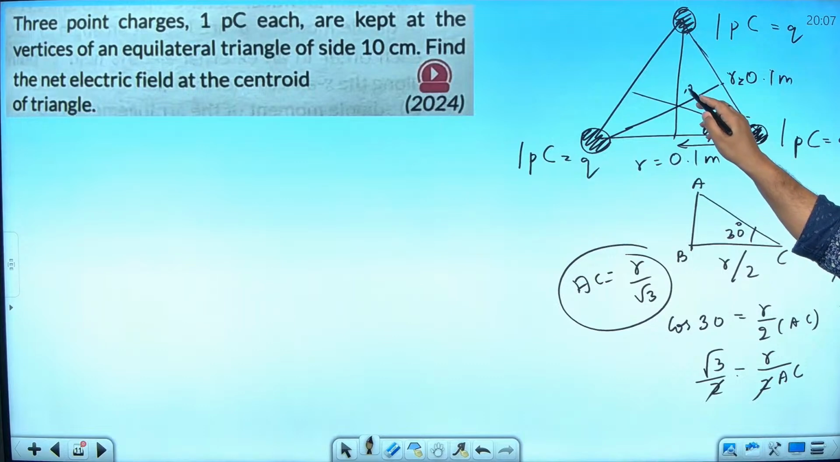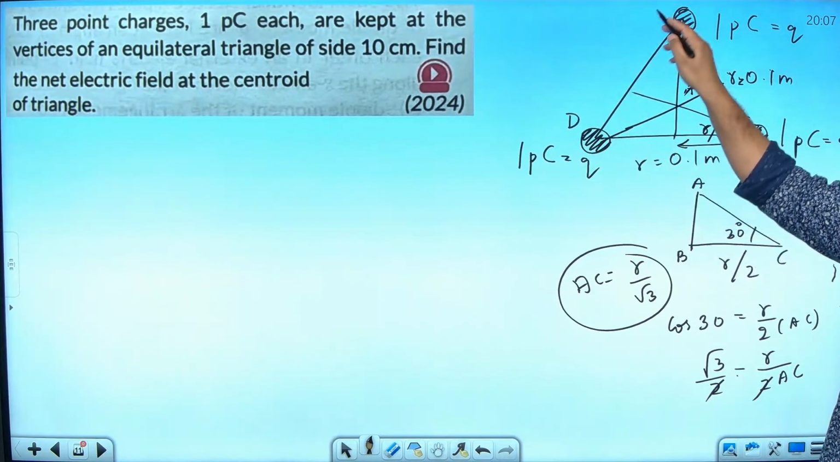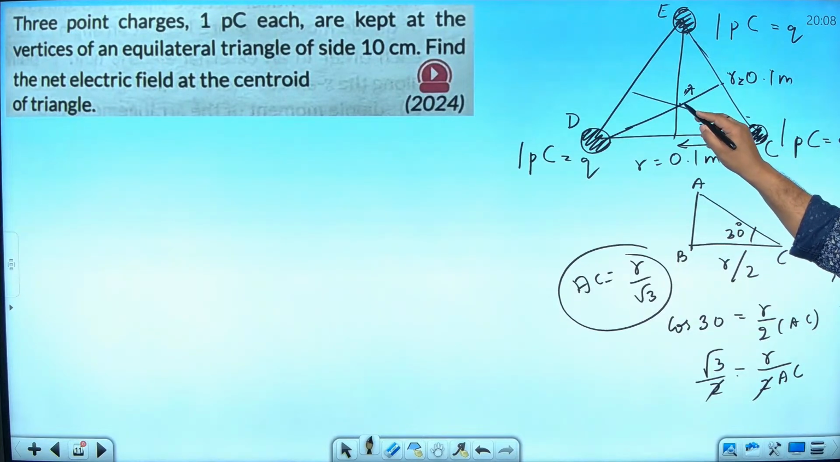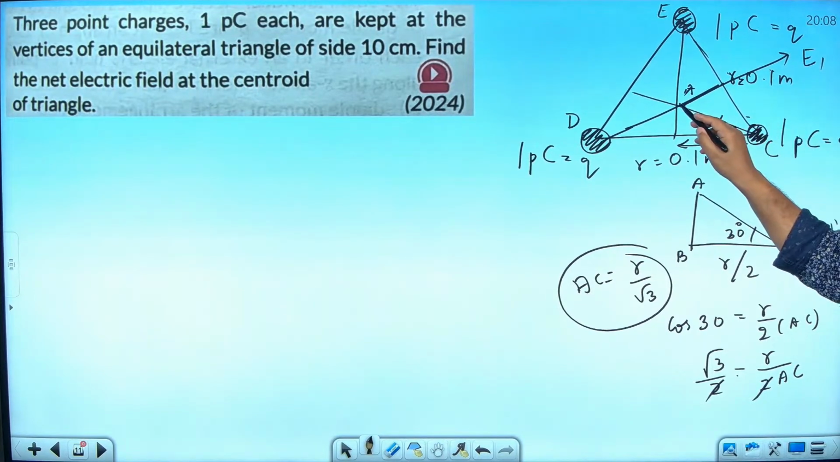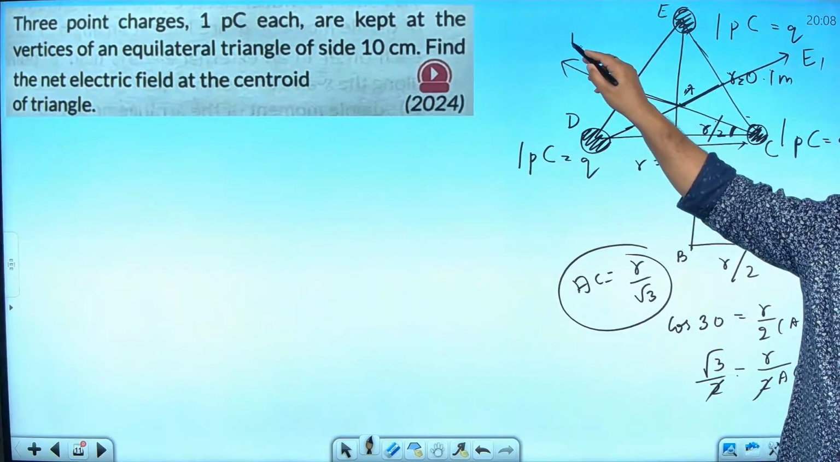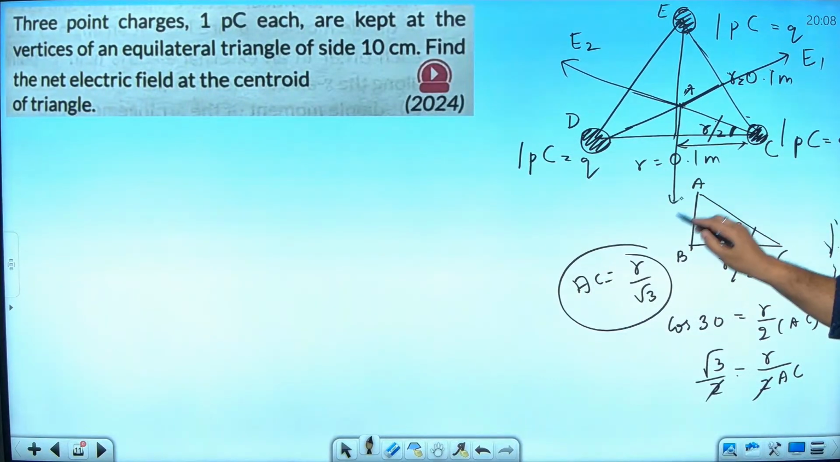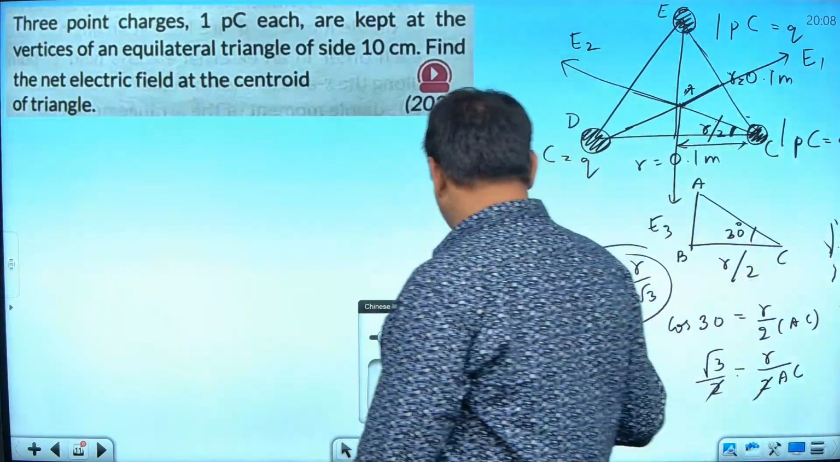I have taken this point as A and this point as C I have taken. Let this point be D, let this point be E. So what will be the AC? Same will be AE, same will be AD, isn't it? So if I keep a test charge here, it will experience a force in this direction, let it be E1. It will experience a force in this direction, let it be E2. It will experience a force in this direction, let it be E3. Am I right? I hope you are understanding whatever I am doing.